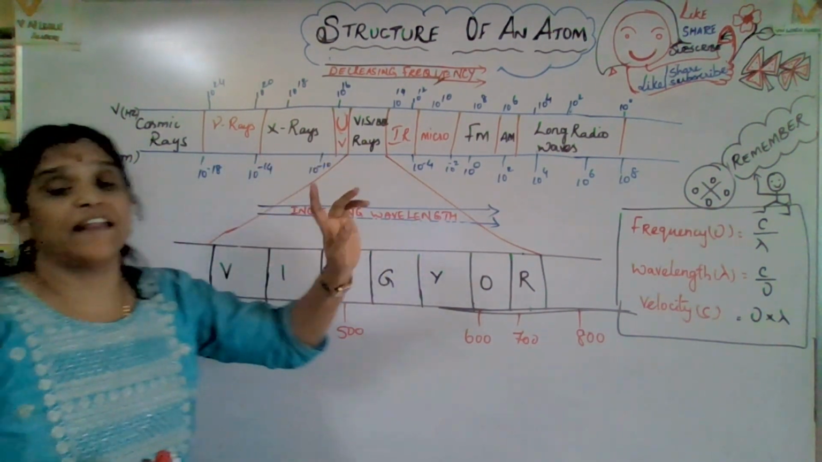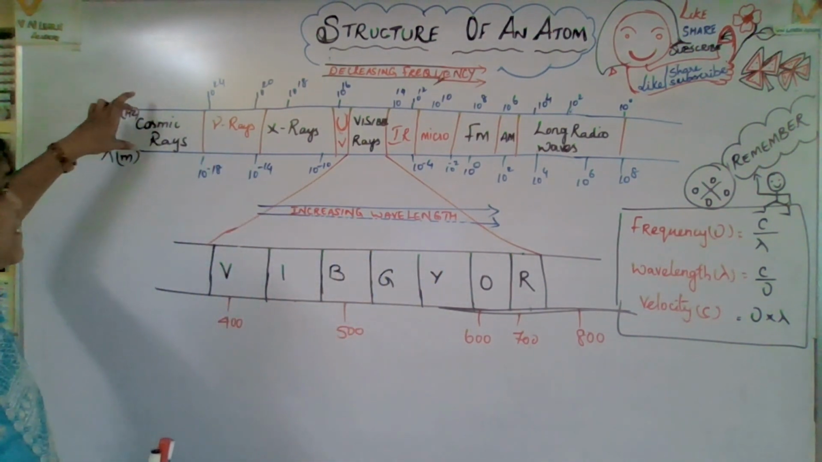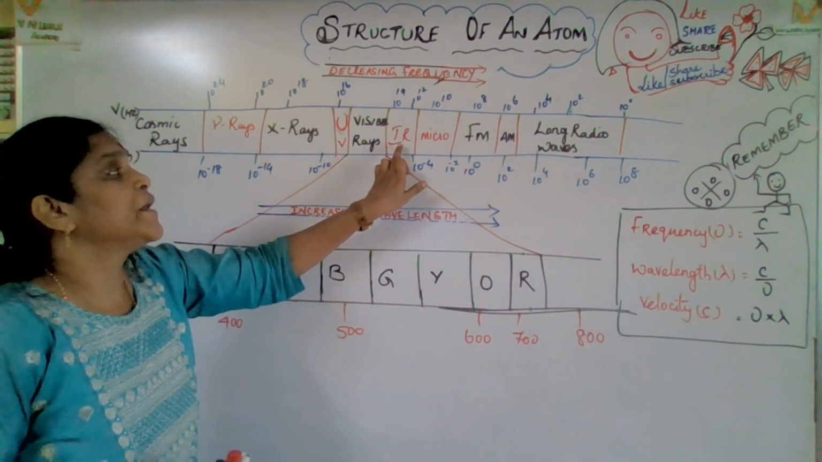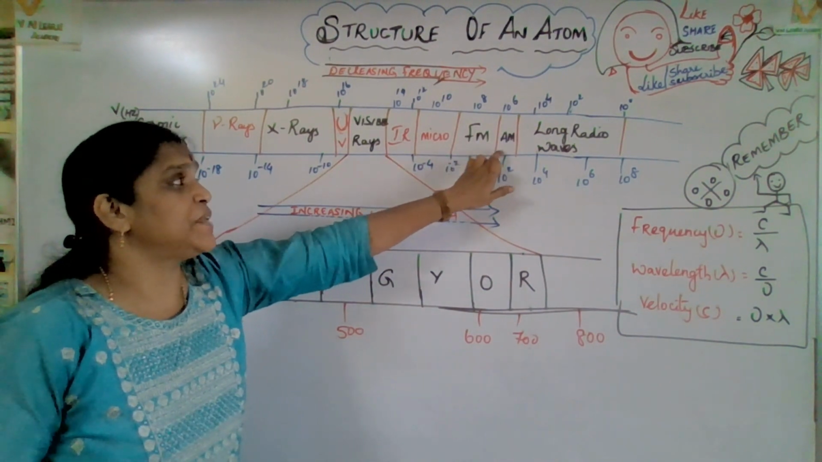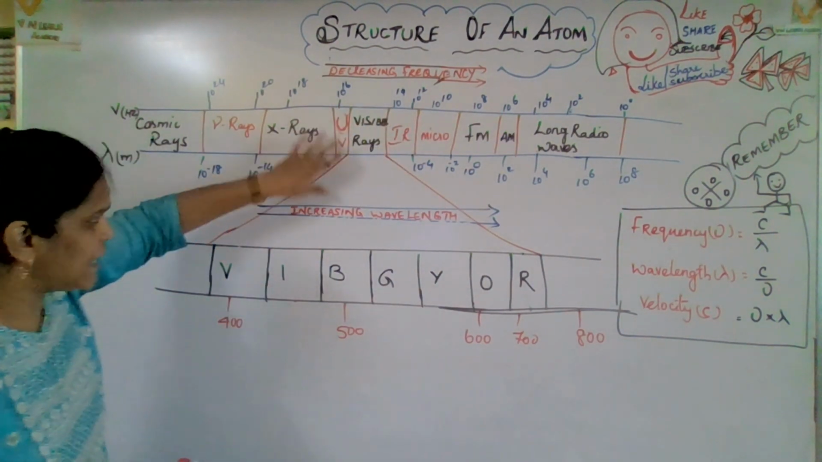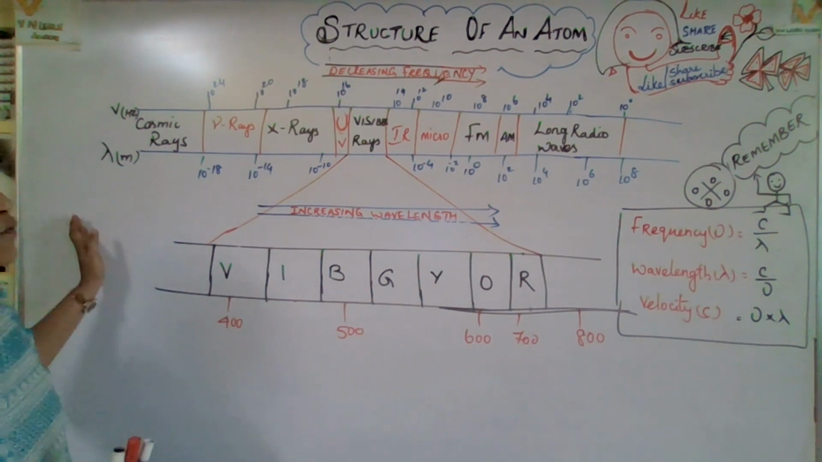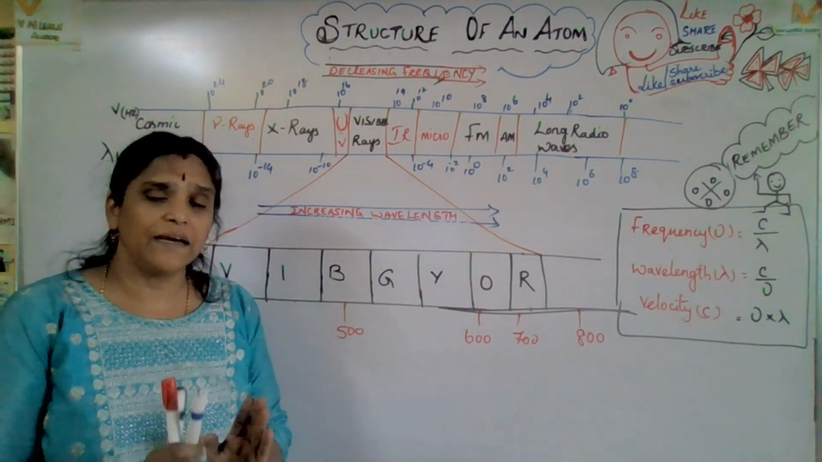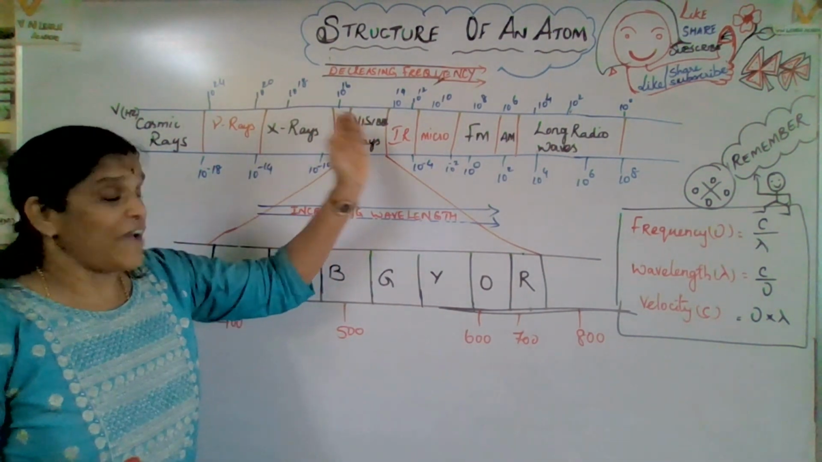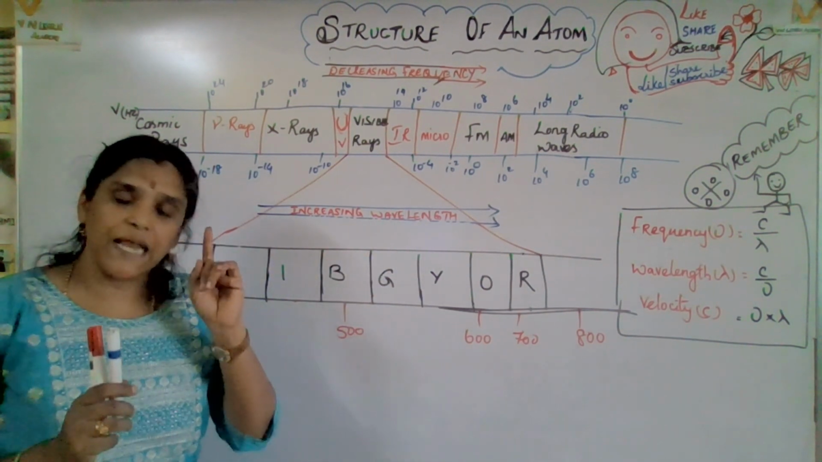As I mentioned, in the increasing and decreasing order of wavelength and frequency, they have given cosmic rays, gamma rays, X-rays, UV rays, visible rays, IR rays, microwaves, FM, AM, and long radio waves. Yes, they have given a clear idea. So in one direction it is decreasing, in the other it is increasing. From this we can understand the clear idea: when frequency decreases, wavelength increases.